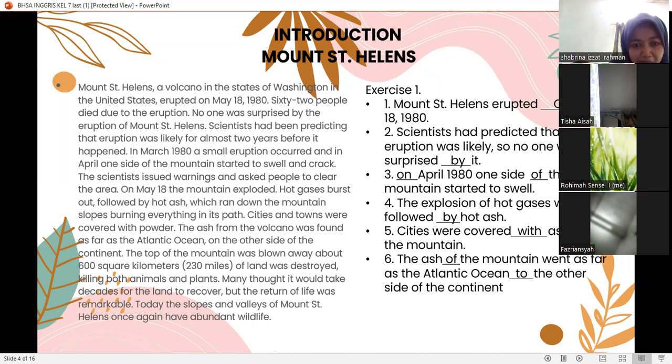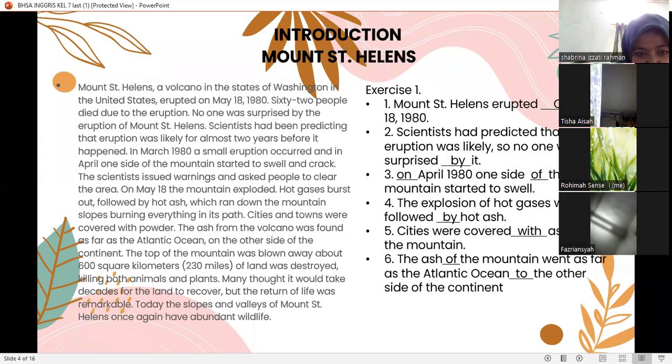No one was surprised by the eruption of Mount Santa Helens. Scientists had been predicting that an eruption was likely for almost 2 years before it happened. In March, a small eruption occurred, and in April, one side of the mountain started to swell and crack. The scientists issued warnings and asked people to clear the area.